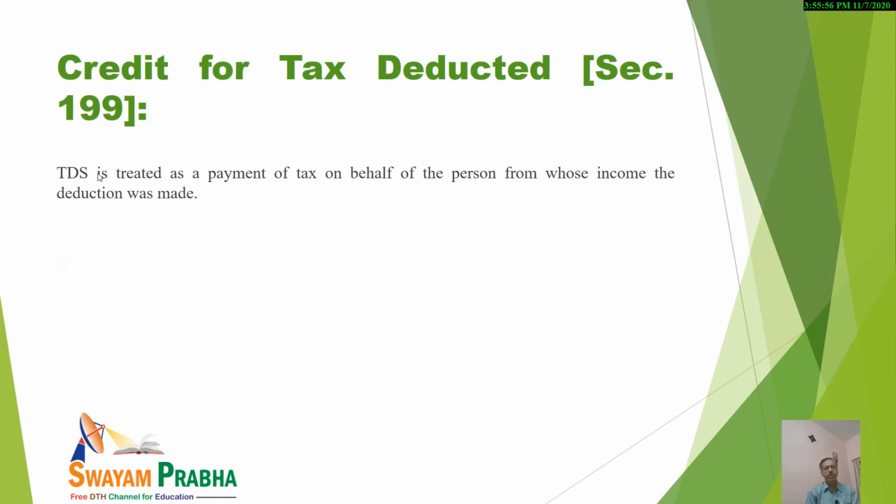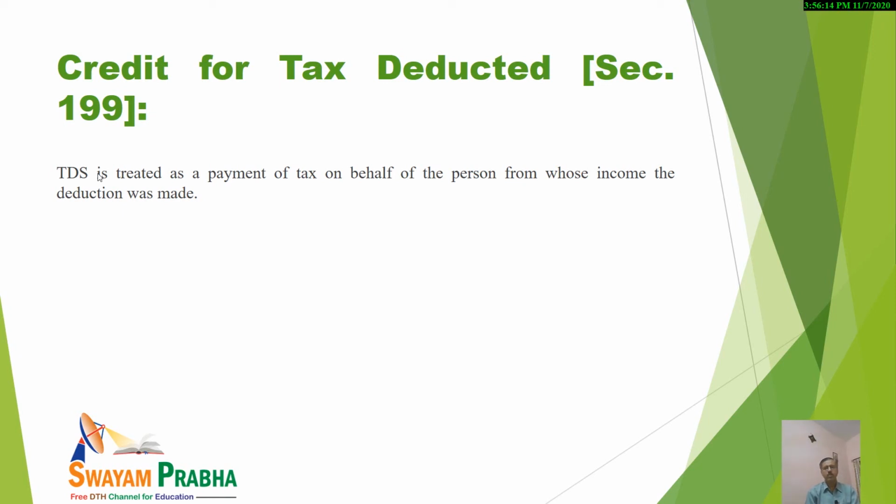I have already told you that TDS is treated as a payment and you will be getting the credit for the TDS. When the final assessment is made, you will get the benefit of the amount that has already been deducted.